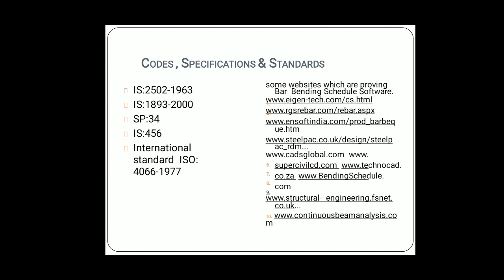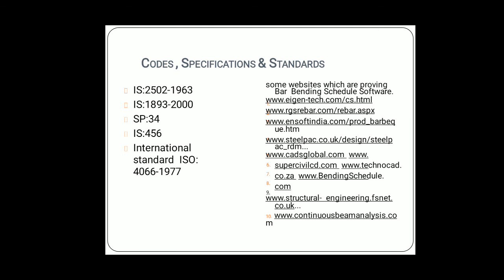With such a table it is an easier way to work out the bar bending schedule. In our next video lecture, we are going to study by calculating the total length of the bar and then how the scheduling is done, with an example.